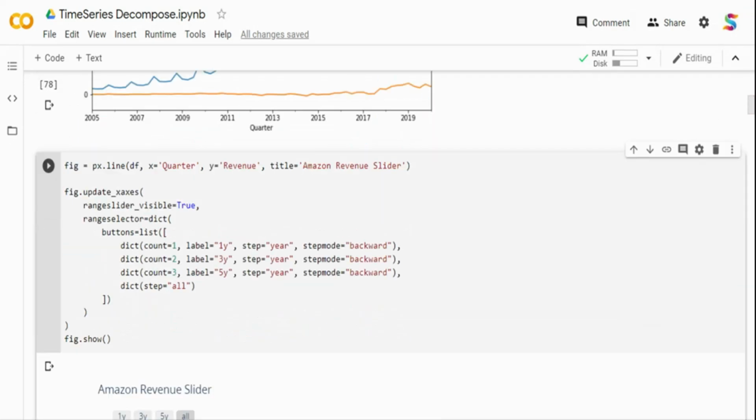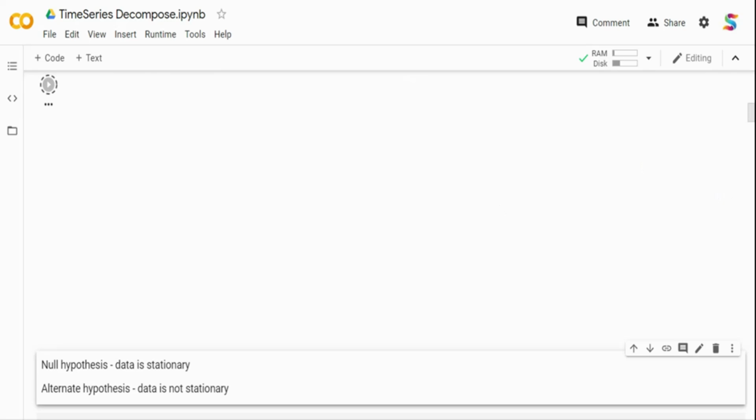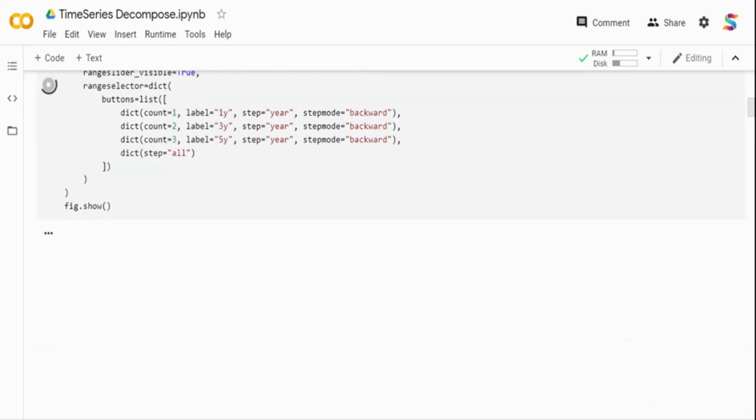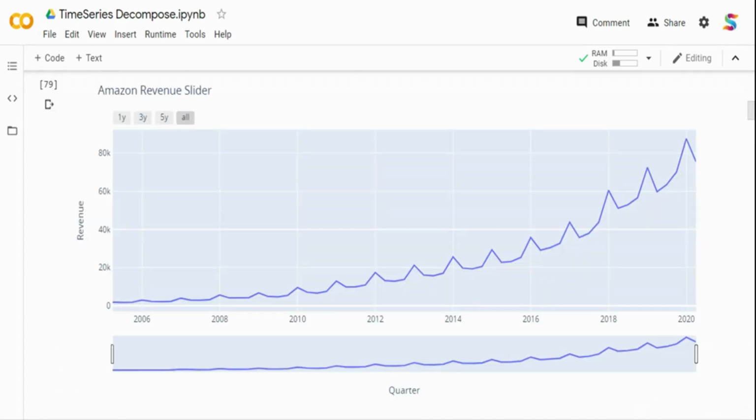And what I have given is a slider so that I can zoom in. I'm also splitting the data by 1 year, 3 year, 5 year bucket and whole bucket. It's similar to how you see stock prices. So let me run this. If you see the stock price ticker on any of the financial websites, you will see this 1 year, 3 year, 5 year ticker. And this is how it is. I have a slider in the bottom.